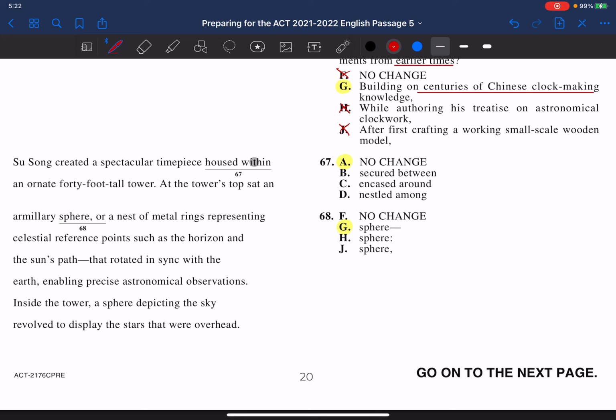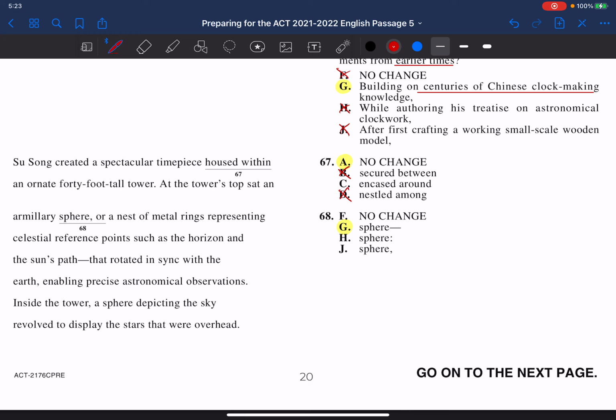Su Song created a spectacular timepiece housed within an ornate 40-foot tall tower. All right. So we have housed within, secured between. Well, when it's between something, it's between two things, but it's only a 40-foot tall tower. That tower is singular, so you can't be between one thing. And then encased around. Well, if you're around something, all the way around, that might work. Or nestled among. Now, among is kind of the same as between, whereas you have multiple things around you.